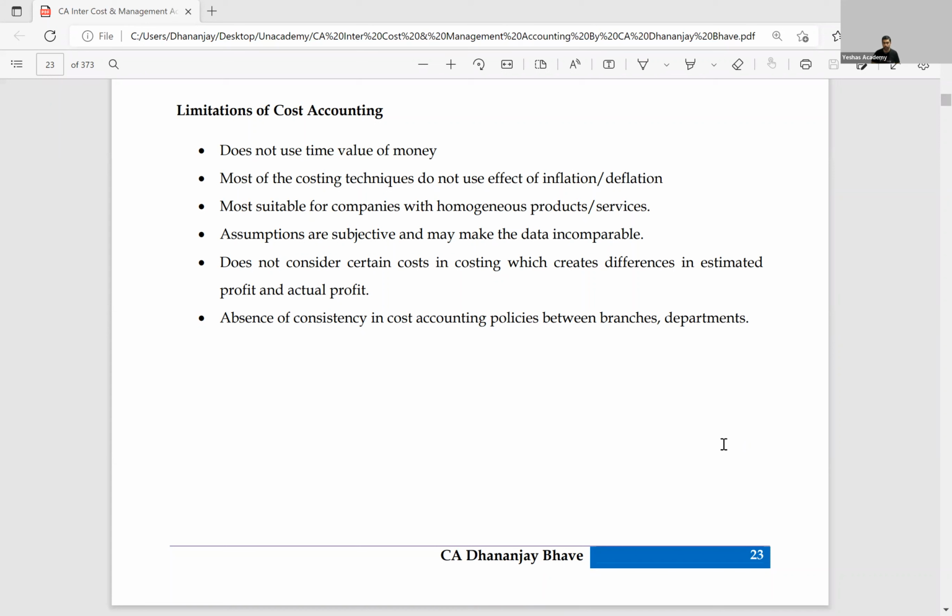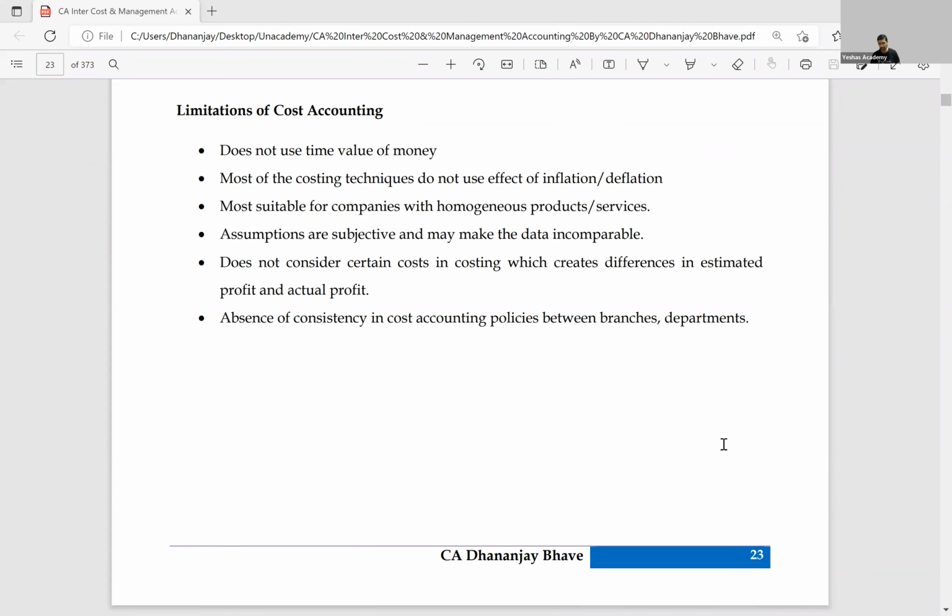Second one, most of the costing techniques do not use inflation or deflation. As you're aware, a lot of our formulas, a lot of our discussion are based on an assumption that there is no inflation and no deflation, and practically this is not very appropriate. Next one, cost accounting is more suitable for companies that make homogeneous products or services. A homogeneous product is where you make only one variety, only one type of product.